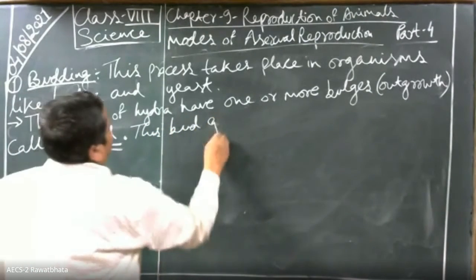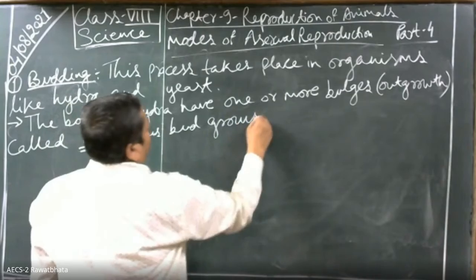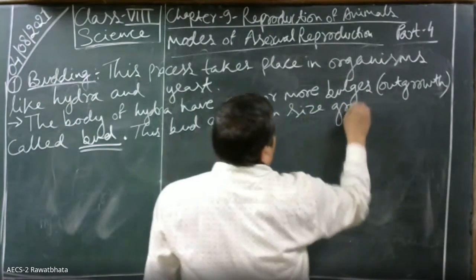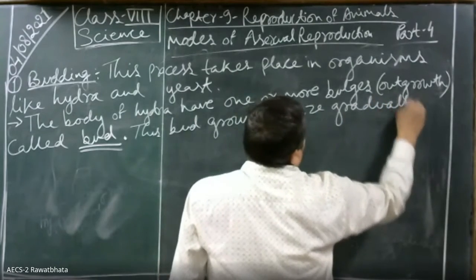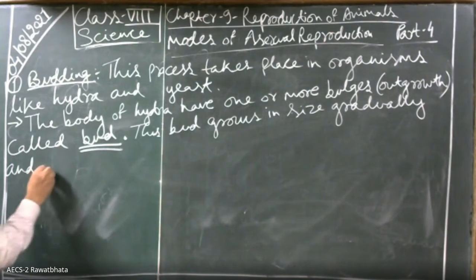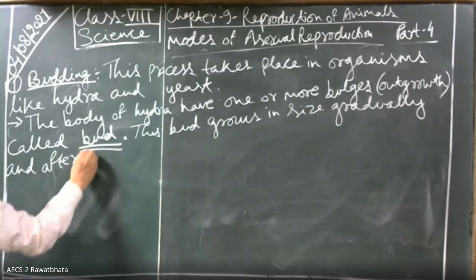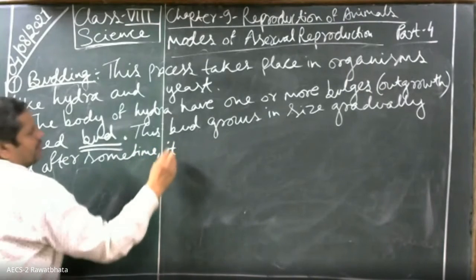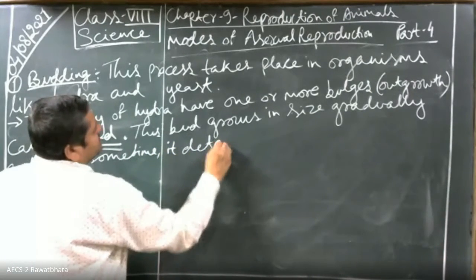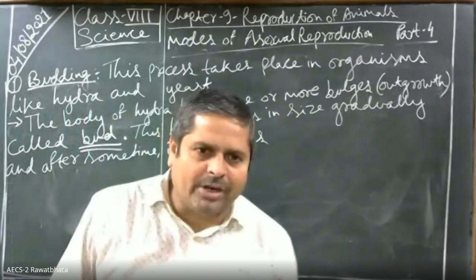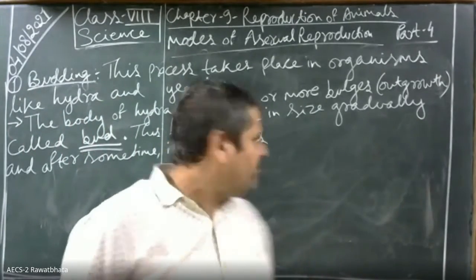This bud grows in size gradually, and after some time, it detaches itself, detaches का मतलब अपने आप को मेन पैरेंट बॉडी से अलग कर लेता है, ठीक है ना?